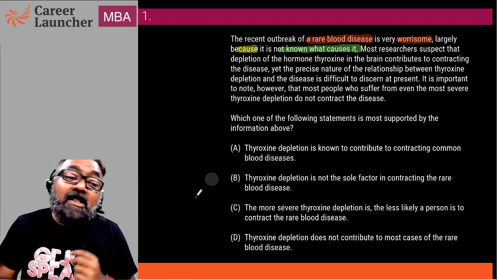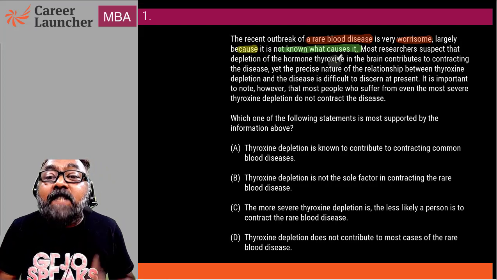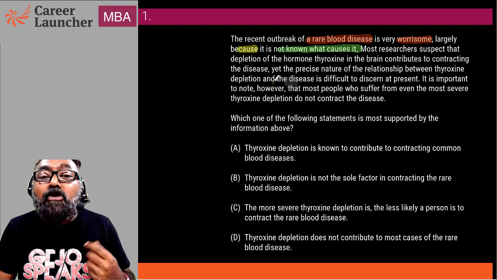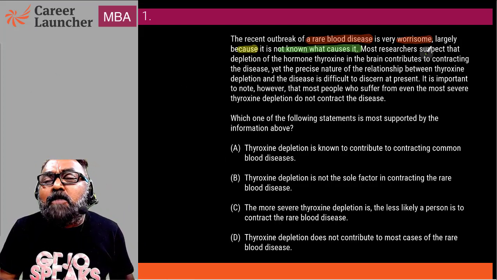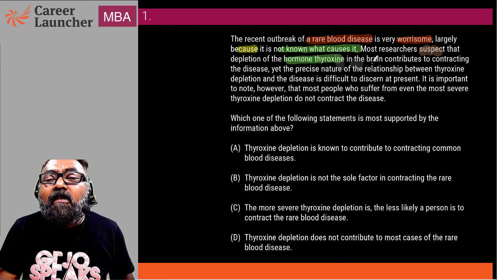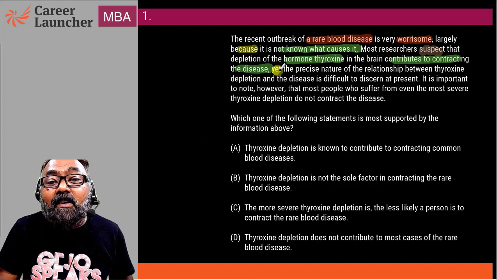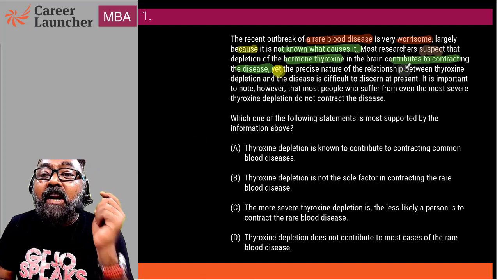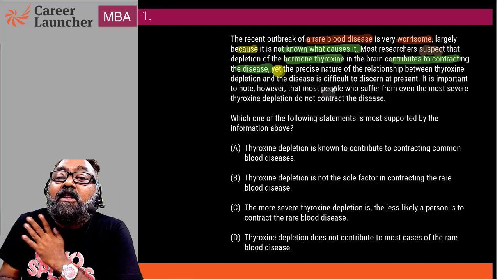More researchers are suspecting that depletion of hormone thyroxine in the brain contributes to contracting the disease. Okay, these are things that people are suspecting. So maybe this contributes to contracting the disease. Then he says, however, the precise nature of the relation between thyroxine and depletion of the disease is difficult to discern at the present.